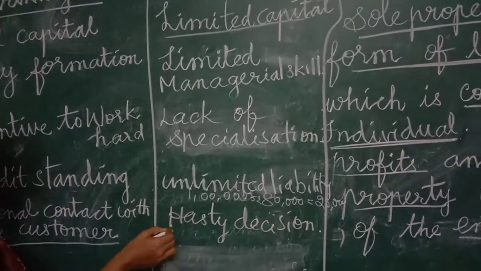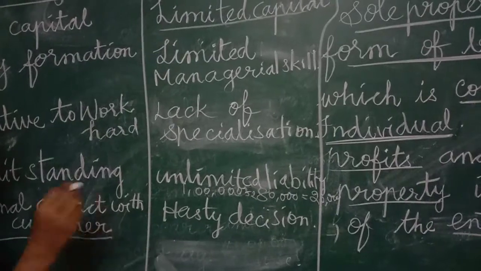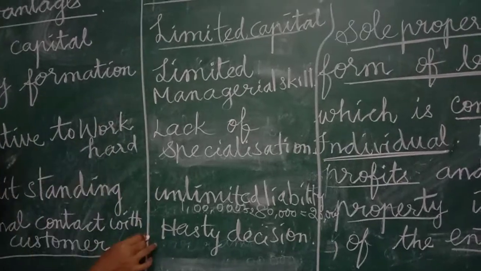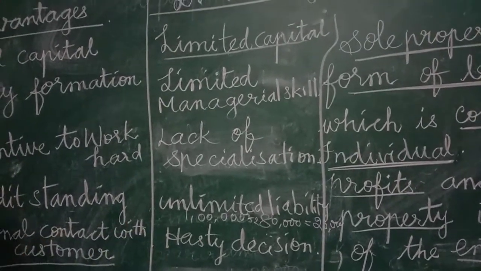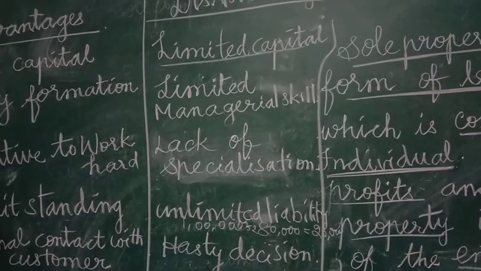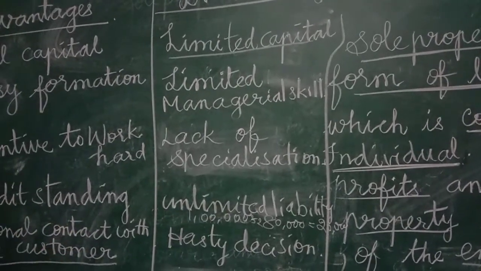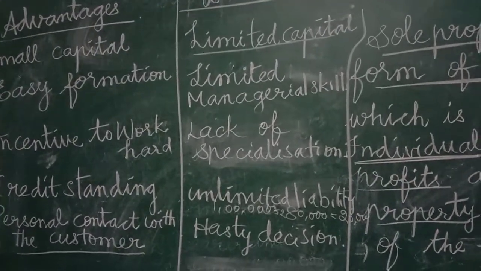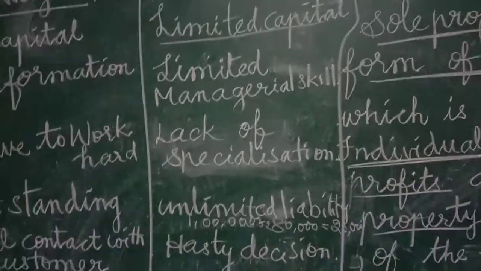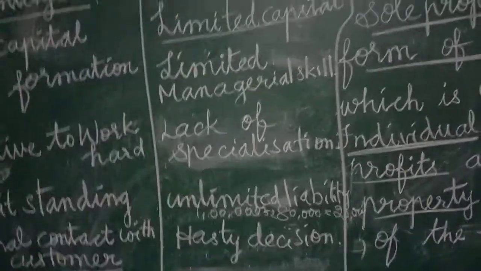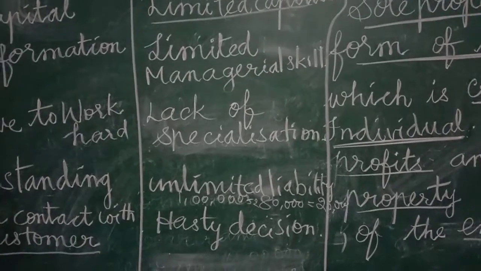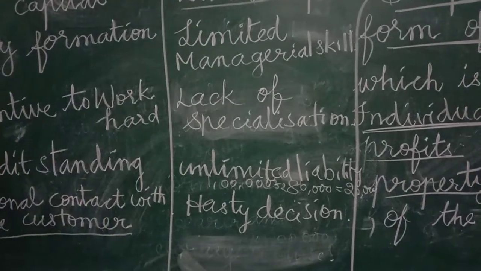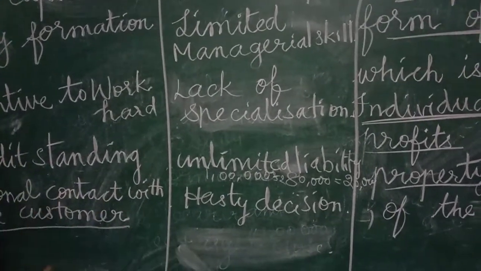And here the disadvantage is hasty decision. Why is it a hasty decision? Because the decision is taken by himself alone. Suppose he discusses with another person, that person will view it from some other angle. But nobody, he is the only person. The sole proprietor is not concerned with all the other people. So in some cases he may take a hasty decision.